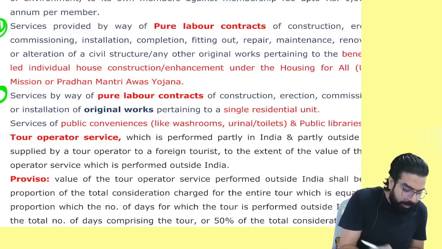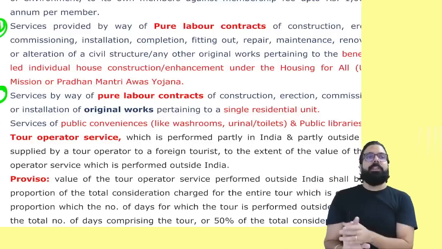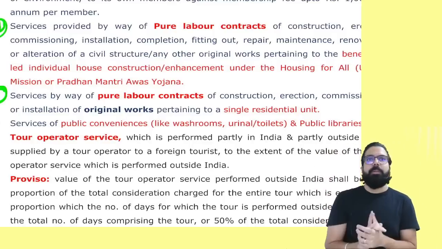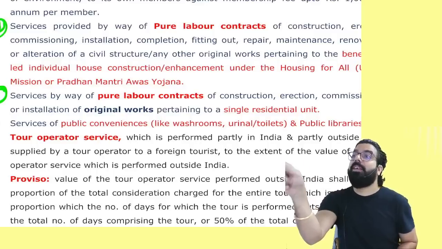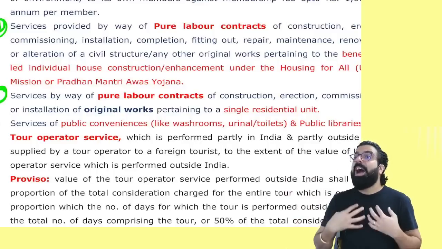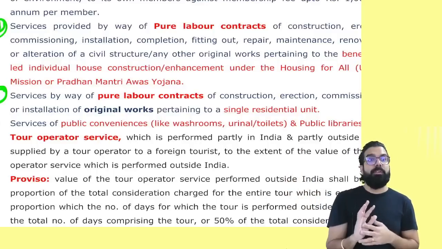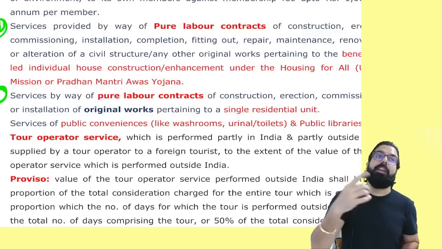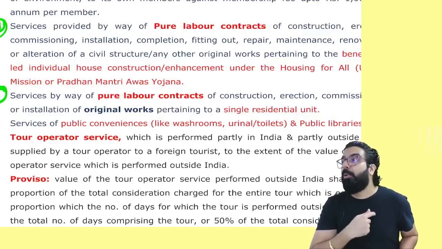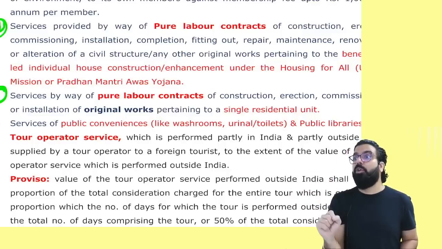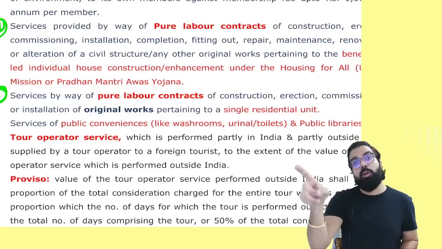Now, you are not under Pradhan Mantri Awas Yojana. You are making a single residential house. I provided you the service for making a new home. That shall always be exempt. But if I provide you the service for repairing your home or renovating your home, that shall always be taxable.